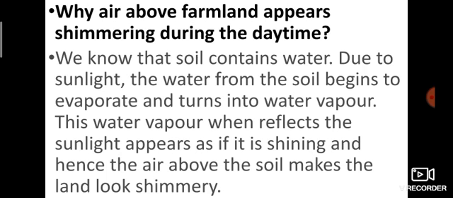So listen, we know that soil contains water. Due to sunlight, the water from the soil begins to evaporate and turns into water vapor. So when the water vapor reflects the sunlight, that layer looks like a shimmering.